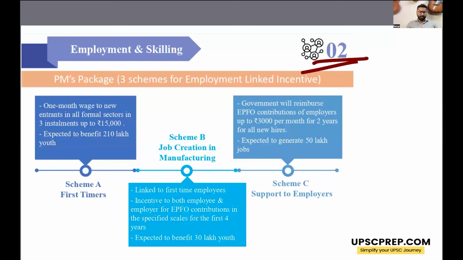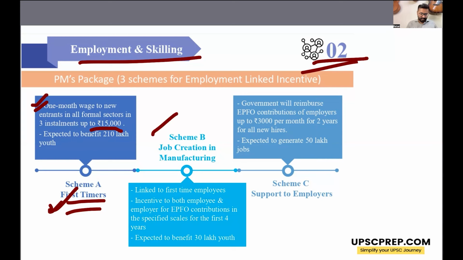Next priority is employment and skilling. Now, within employment and skilling, there is a PM's package, Prime Minister's package, which is a package of 5 schemes that the government has proposed. So scheme A is for first timers. Whoever gets employment in the formal sector for the first time will get 1 month wage from the government up to an amount of 15,000, right? So that is an incentive to join the formal sector.